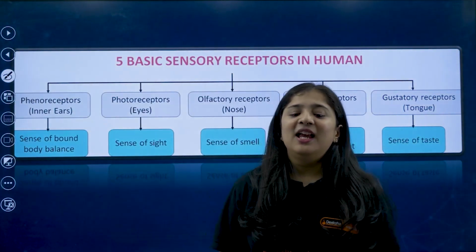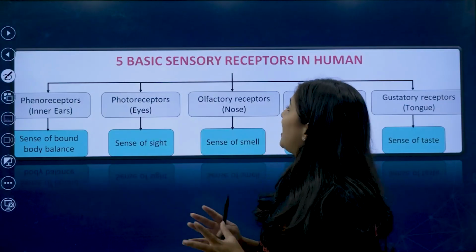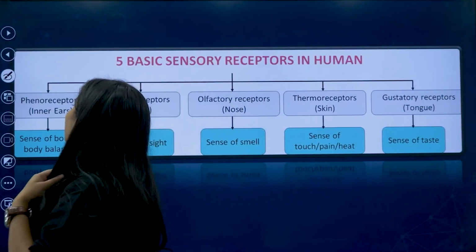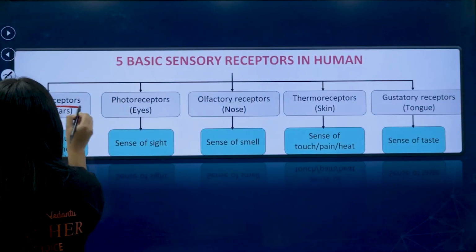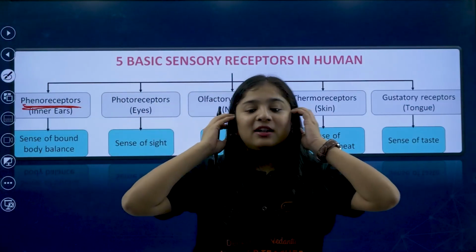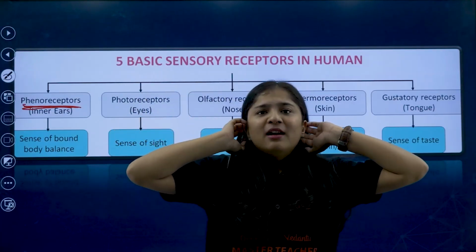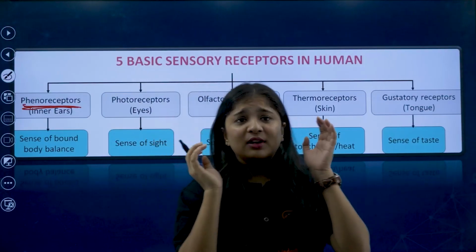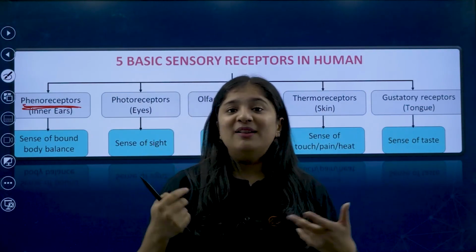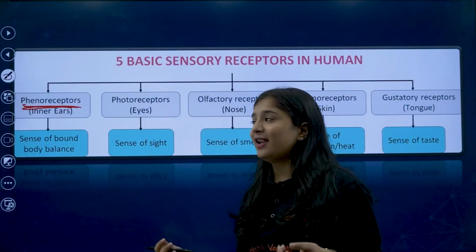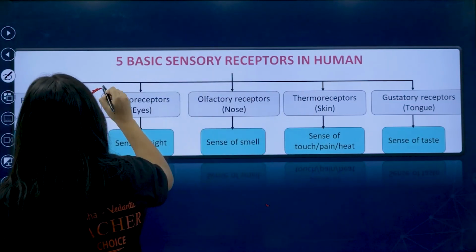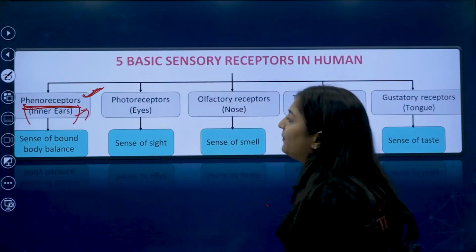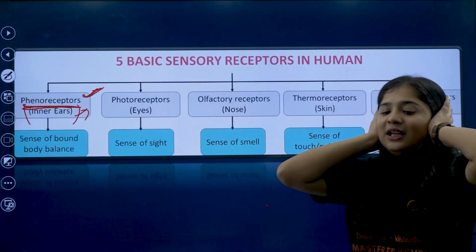Okay, my dear kids, these are the five basic sensory receptors in humans. So we know what phonoreceptors are. Phonoreceptors are what we use to hear. Sometimes in class my teacher says, students, am I audible? You are able to hear my voice. Same thing. Phonoreceptors come under the ear, which also senses body balance. So these are phonoreceptors associated with the ears.